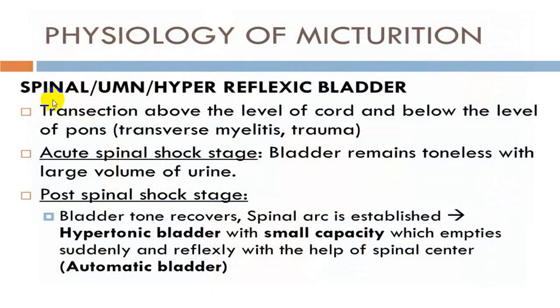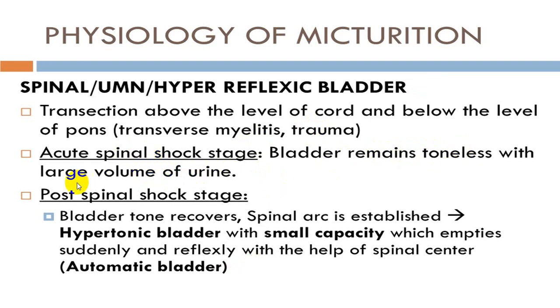While in case of a spinal cord damage, upper motor neuron damage, below the pontine center and above the sacral center, it is described as a suprasacral bladder, where most common cause is transverse myelitis and spinal cord injury due to traumatic injury. During acute spinal shock stage, bladder remains absolutely hypotonic and there is a large volume of urine.